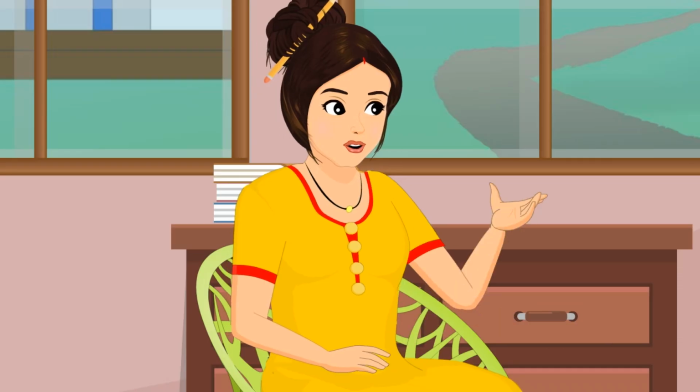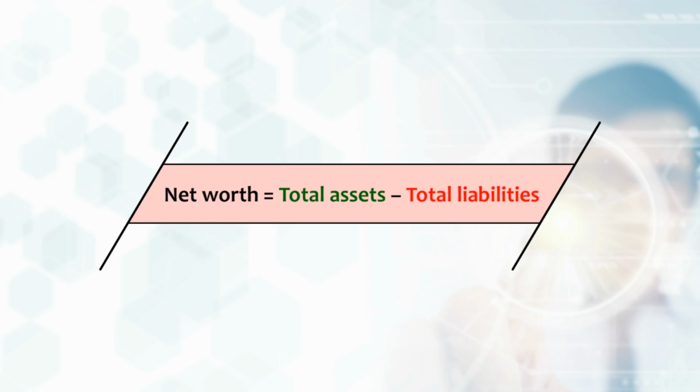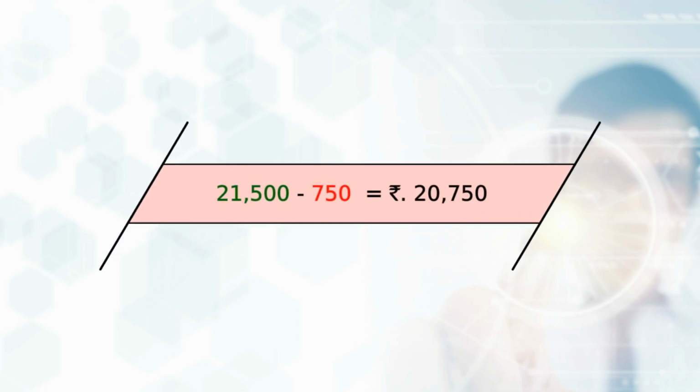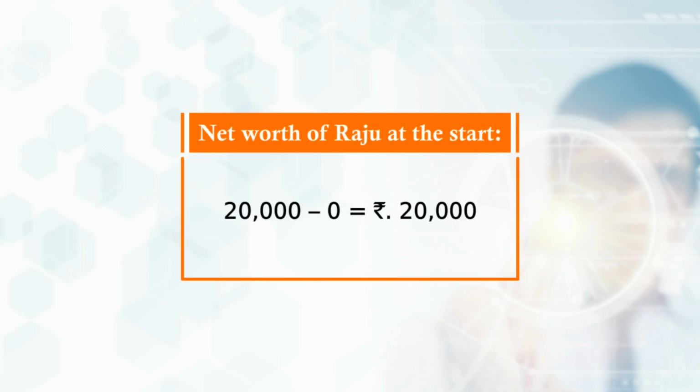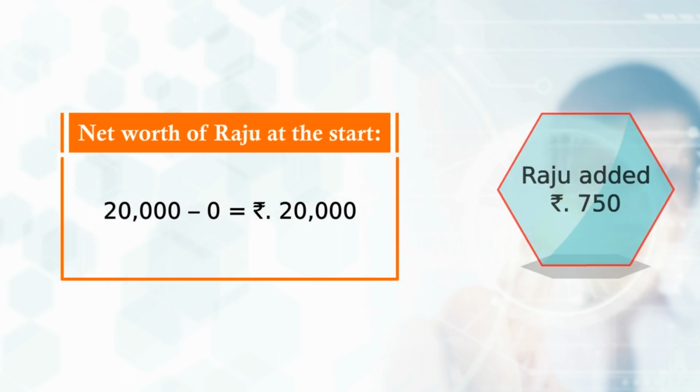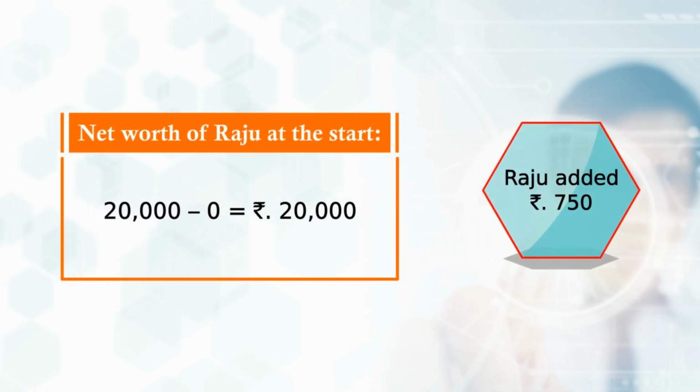Let's look at the net worth of Raju's business. The net worth is equal to total assets minus total liabilities. In Raju's case, it will be 21,500 minus 750, which is equal to Rs 20,750. At the start of the business, the net worth of Raju was 20,000 minus 0, which is equal to Rs 20,000. So Raju has added a net worth of Rs 750 from operating his thela, which is the profit from his business.